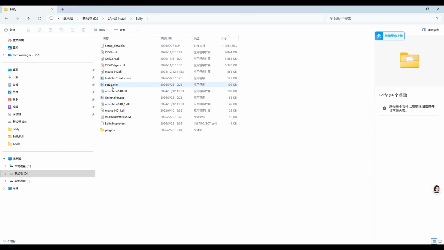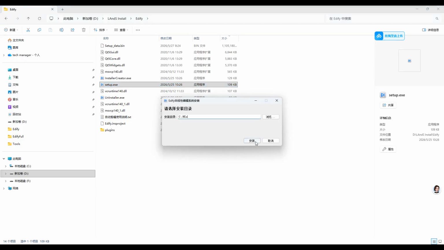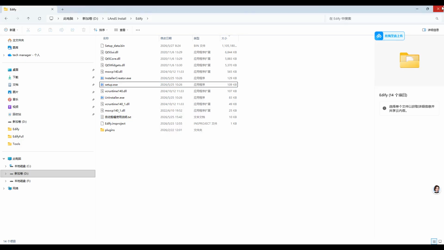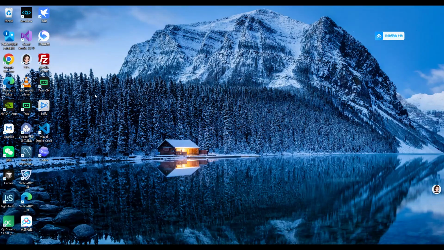Download the installer from the website or cloud drive. Extract it to your Edify folder. Then run setup to finish installation. After installation, an Edify icon appears on the desktop. Double-click it to start the application.